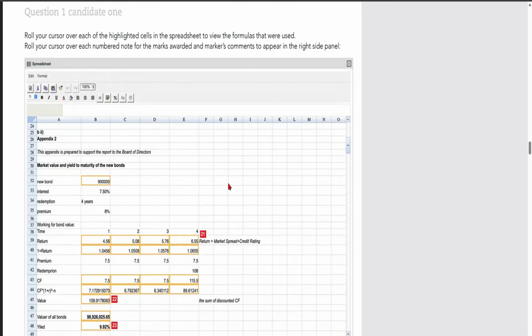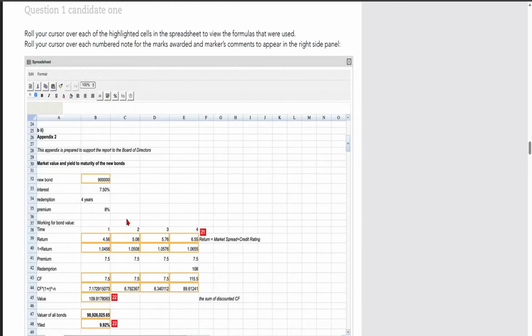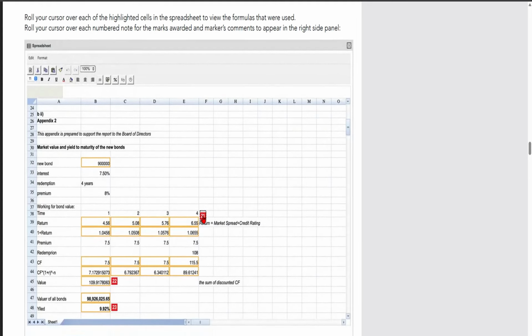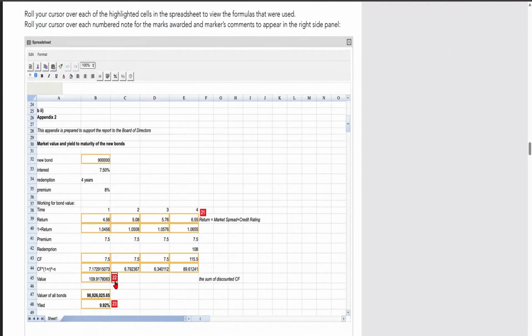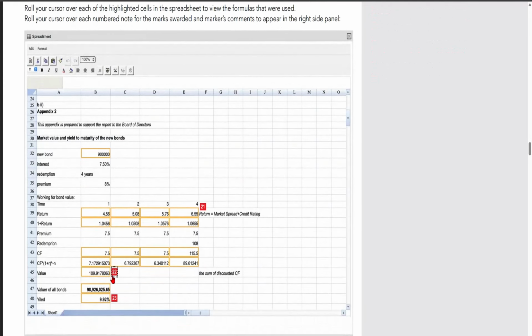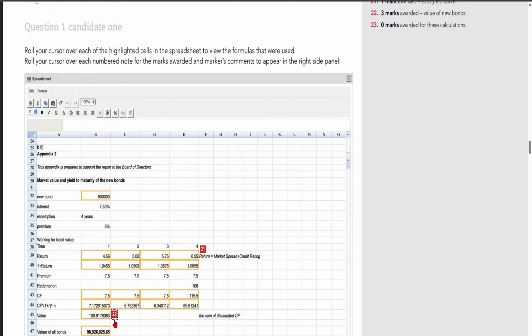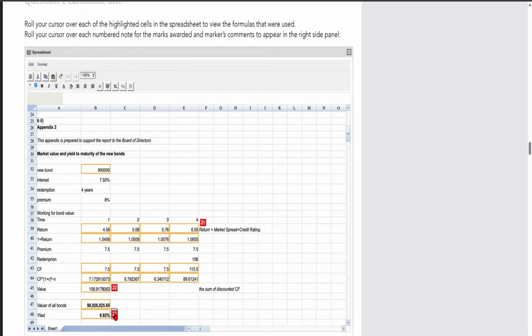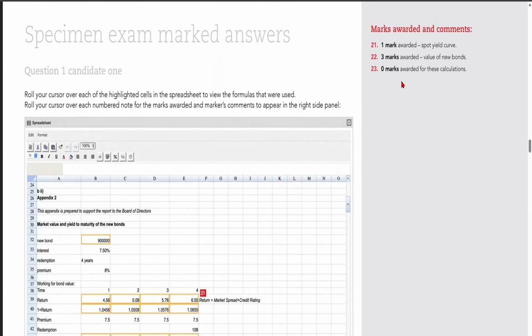And this one is for the market value and yield to maturity of the bonds. I think she scored the full marks. Not only that, once you see here, she scored a 3. Yeah, you can see in the question at point 23, she scored 0. And why? 0 marks were awarded for this calculation. I think this calculation was not required.